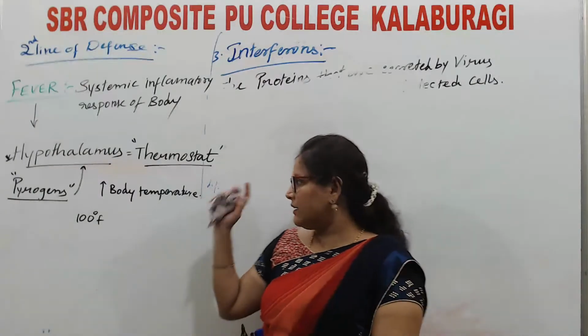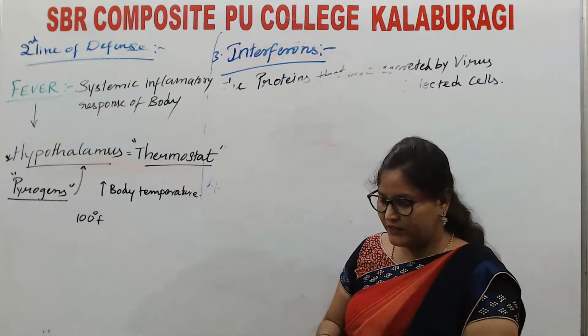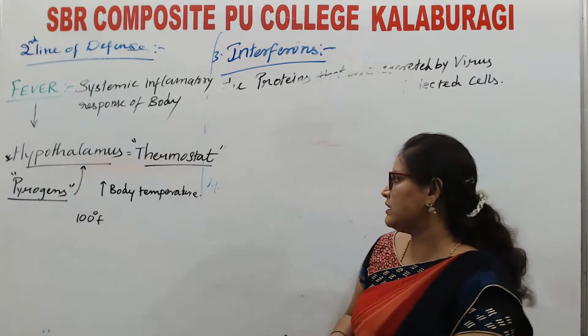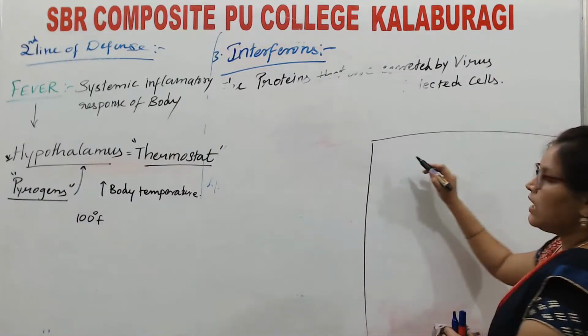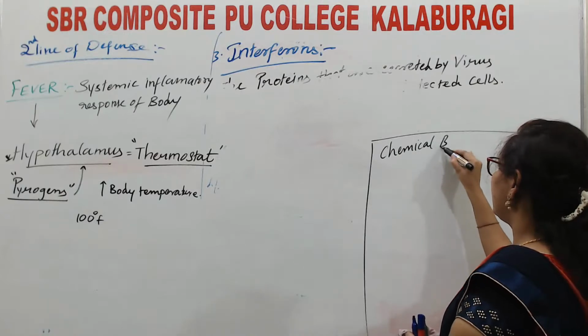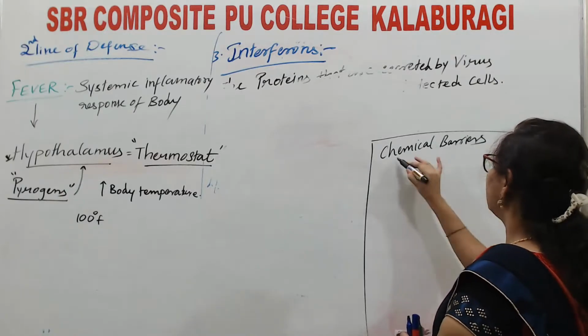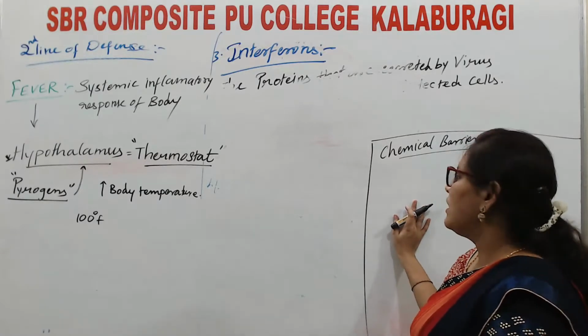One more thing regarding physiological barriers, the chemical barriers. See here separately, I am talking about chemical barriers. In the chemical barriers, we have seen saliva and tears.